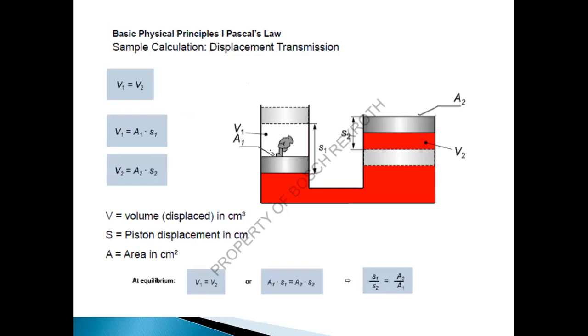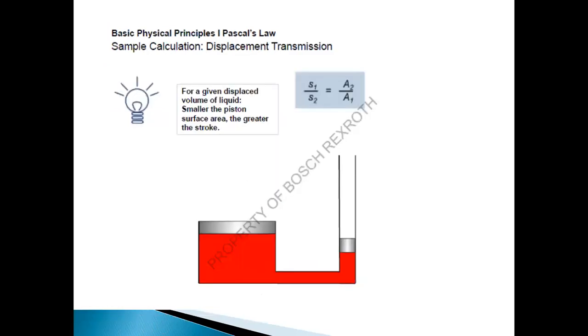Whenever you are using Pascal's law, you have to make some calculations for simple displacement transmission: volume V1 must be equal to V2, where V1 is A1 times S1, and V2 is A2 times S2. For equilibrium, V1 must be equal to V2, or P1 must be equal to P2. There is a sample calculation for displacement transmission.